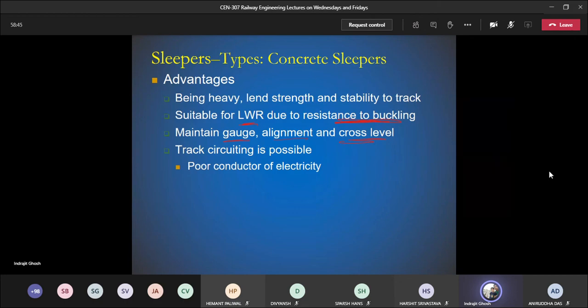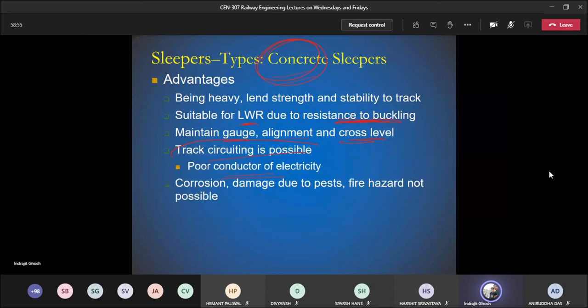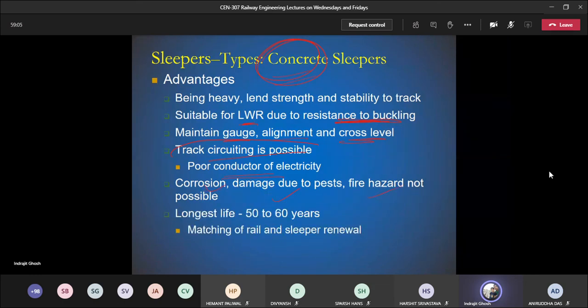Track circuiting is possible because this is a poor conductor of electricity. This is concrete, so track circuiting is very much possible. It is very easy to detect whether a particular block or section is occupied by a train or not. Corrosion damage and fire hazard are not possible because this is concrete. Longest life, 50 to 60 years. It matches with the rail and slipper renewal.